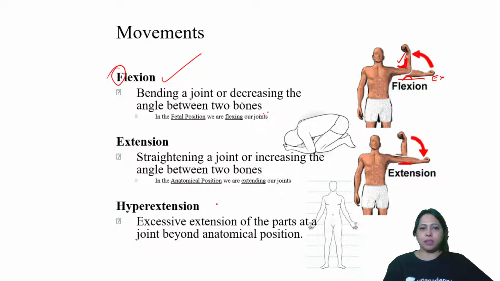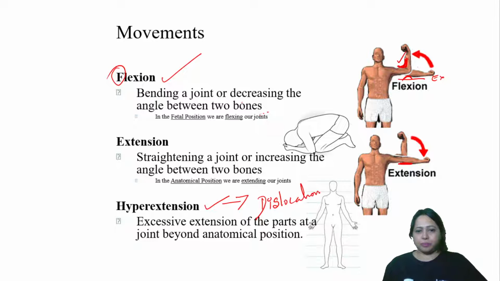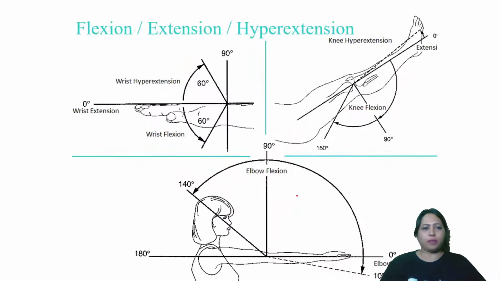Then what is hyperextension? When you overdo it, excessive extension is beyond the anatomical position. So that is hyperextension. It can lead to dislocation also. Next, you have all these terms defined with the angle here.